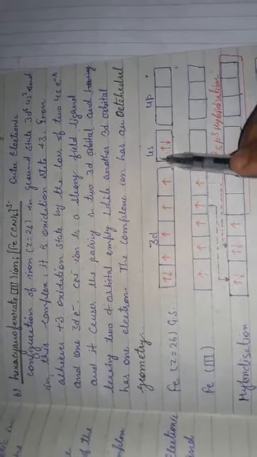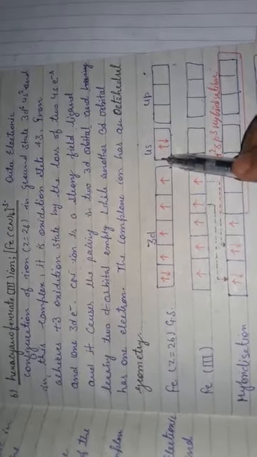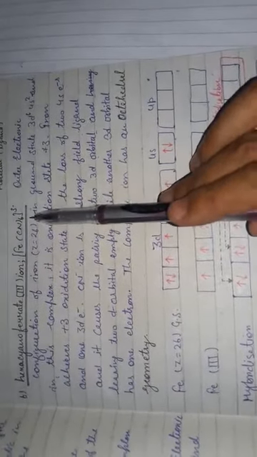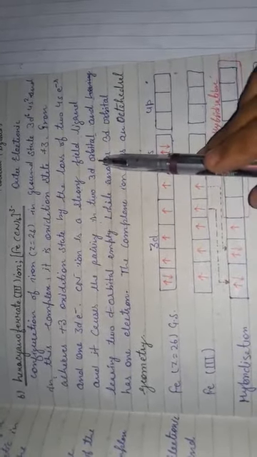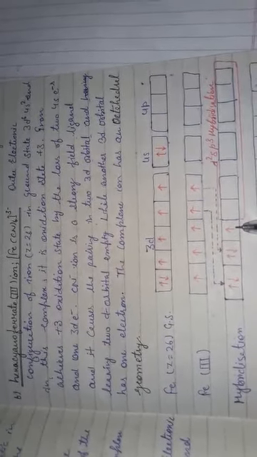3d6 4s2, loss of the 3 electrons from the orbitals 4s2 and 1 from 3d. So this is your unpaired electron, but here we use a strong field ligand. So this strong field ligand causes the pairing in 2 of the 3d orbitals and leaves the 2 d orbitals empty.